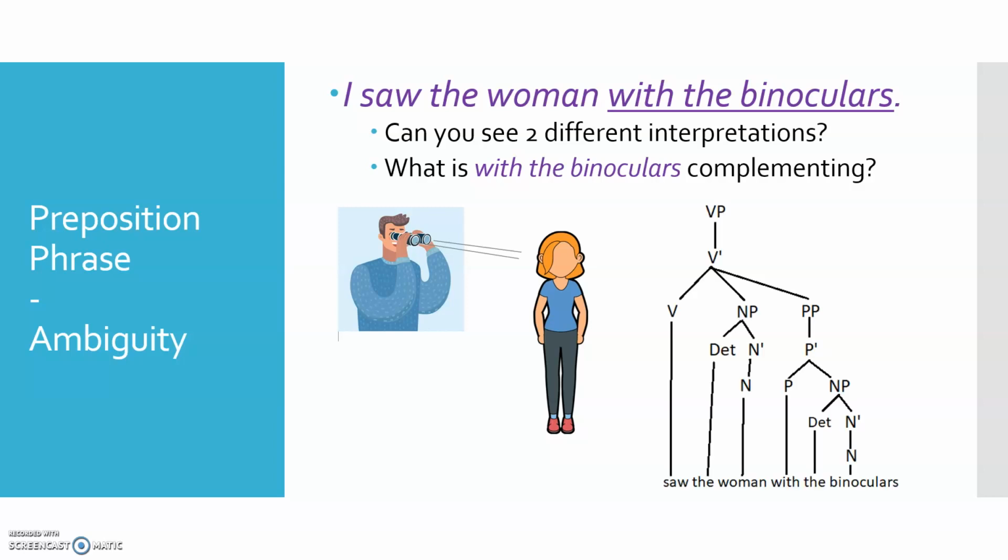So you have the preposition phrase there at the end, and it is sister to the head verb, see. So it completes our understanding of seeing. We saw someone somehow. In this case, it's kind of like a manner expression where it says somehow. How did we see the woman? We saw her with binoculars, as in using binoculars.